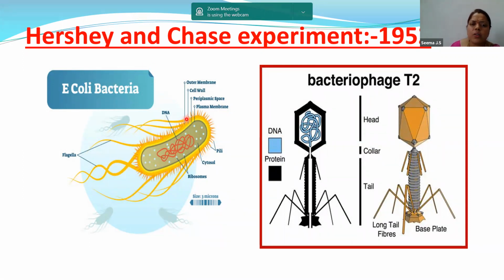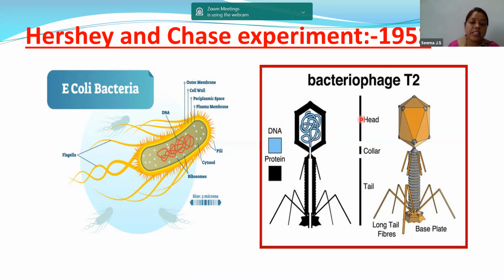Now, as we all know E. coli bacteria, let us discuss a little bit of the T2 bacteriophage. First of all, you should know what is a bacteriophage. Bacteriophage is nothing but a virus which infects the bacteria to cause a disease. So clearly, once again, bacteriophage is nothing but a virus which infects the bacteria. Now, when you see the image of the bacteriophage, this entire black is nothing but the protein coat. Internally, DNA is present. So you can tell that DNA is surrounded by the protein coat.